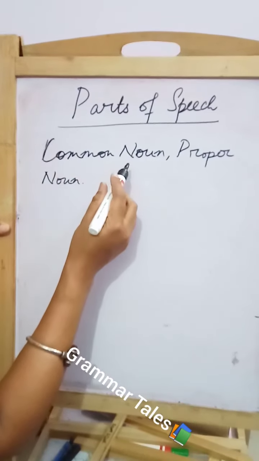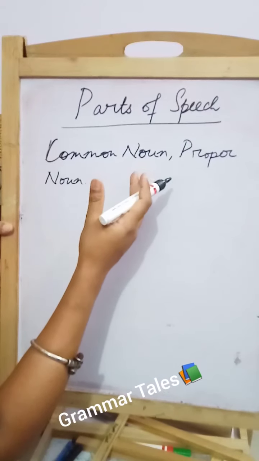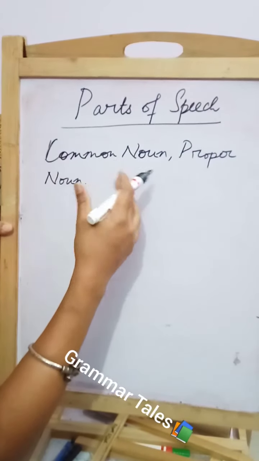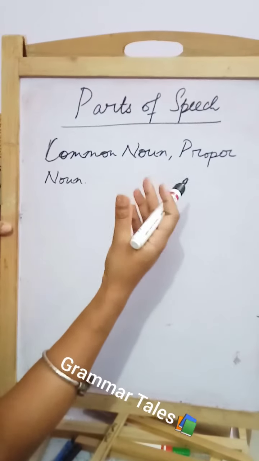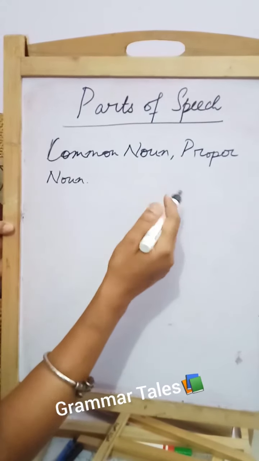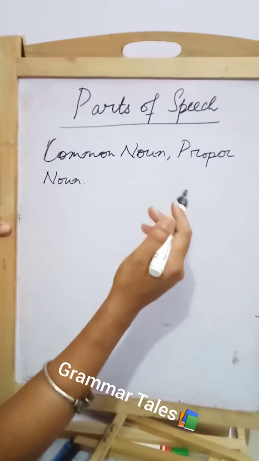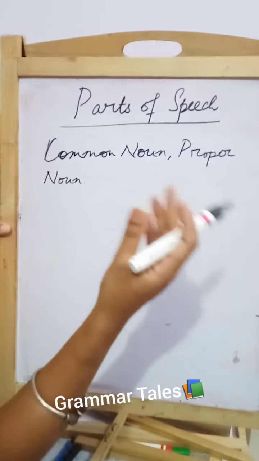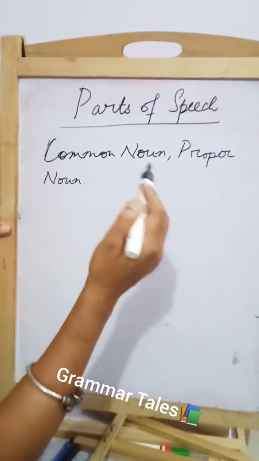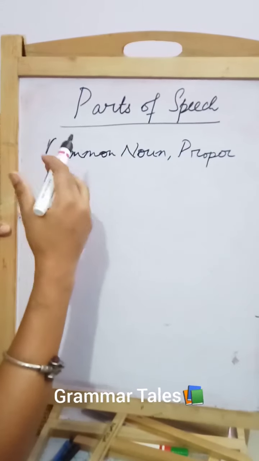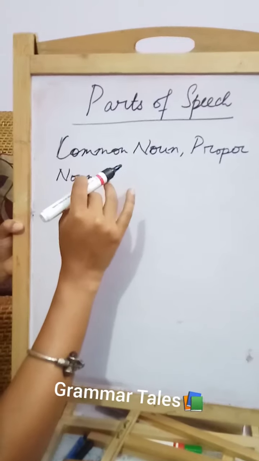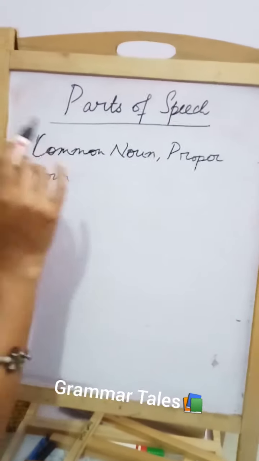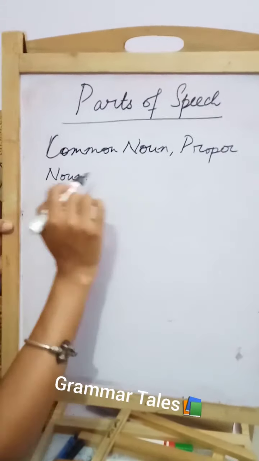What is common noun? Common noun is just the common name or category of people, places, things, animals. Dog, cat, say park, hospital, and then people say mother, father, brother, sister. But then when these people, places or animals have particular names, those particular names is what? It is proper noun. So that is common noun and proper noun for you.